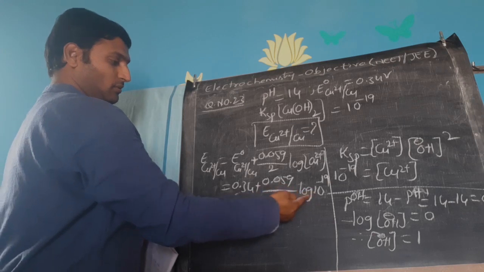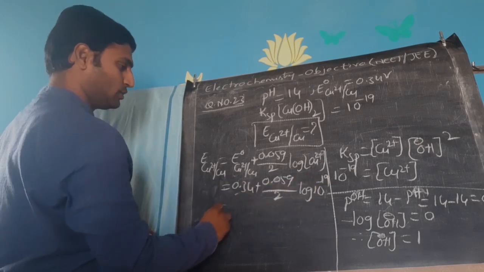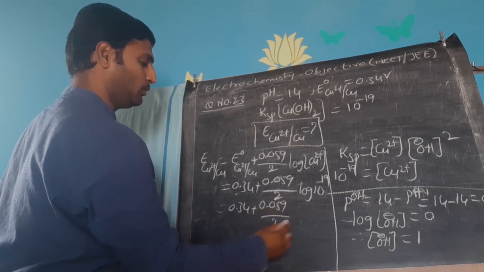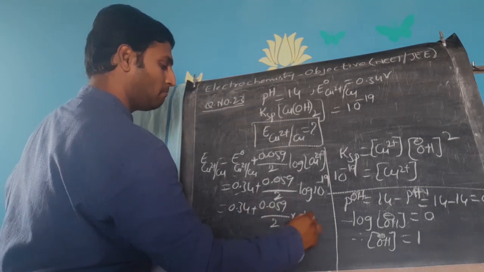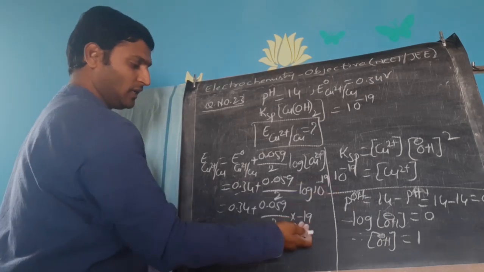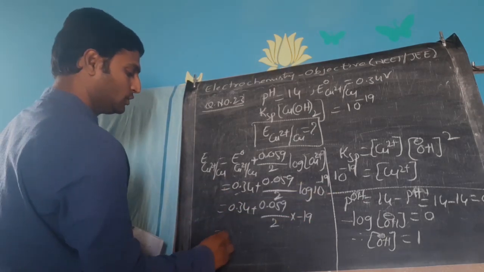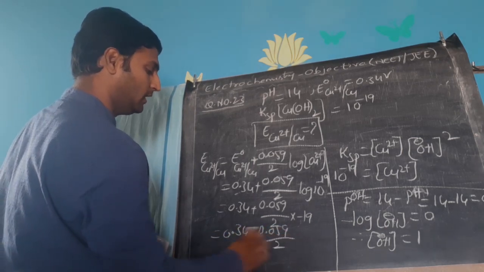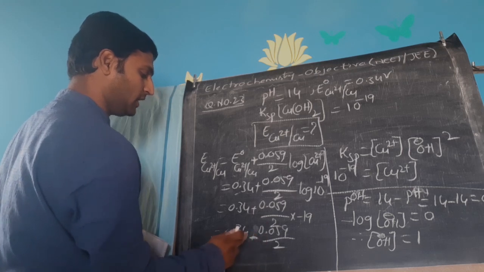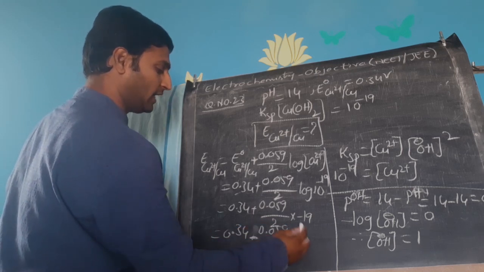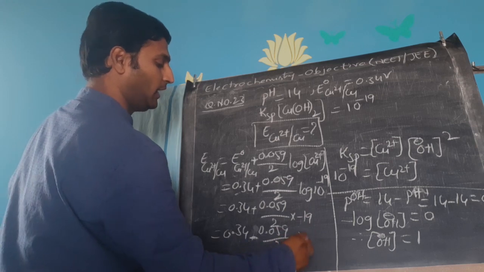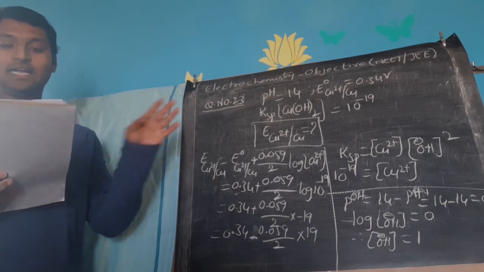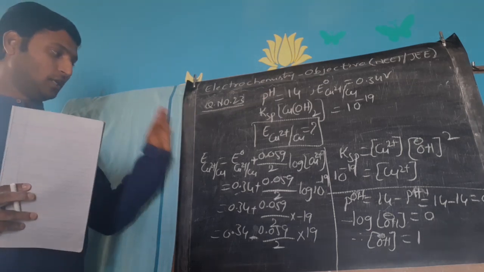Now as I told you, log a power m is m log a. So 0.34 plus 0.059 by 2 into minus 19 log 10. Log 10 is 1, so I am just putting minus 19 here. So 0.34 plus 0.059 by, sorry, this minus comes here. So 0.34 minus 0.059 by 2 into 19. Simplify this and get the electrode potential that you want.